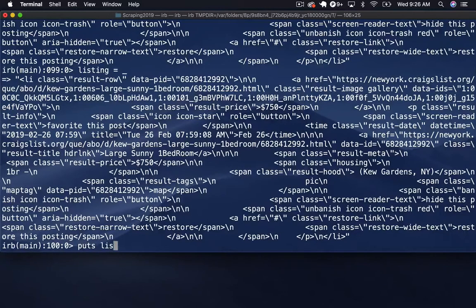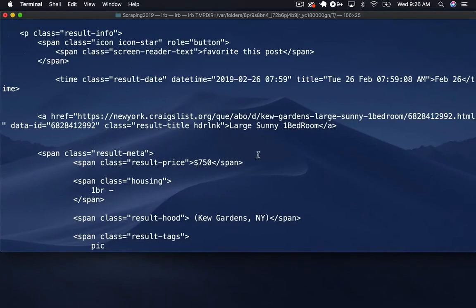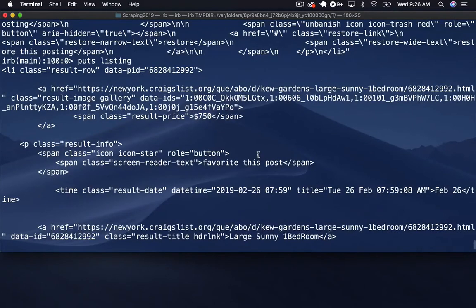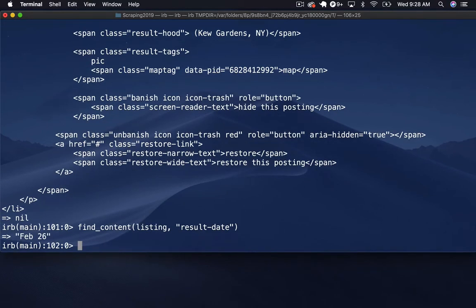then we can just look at that with puts formatted a little bit differently, and we can see we still have our same exact thing. I still have all the data loaded from yesterday, so we're still looking at the same exact page data. We also had another function called find content, and we could pass in our listing and then a specific selector, which in our case is actually a CSS selector, and it would pull back the actual information we